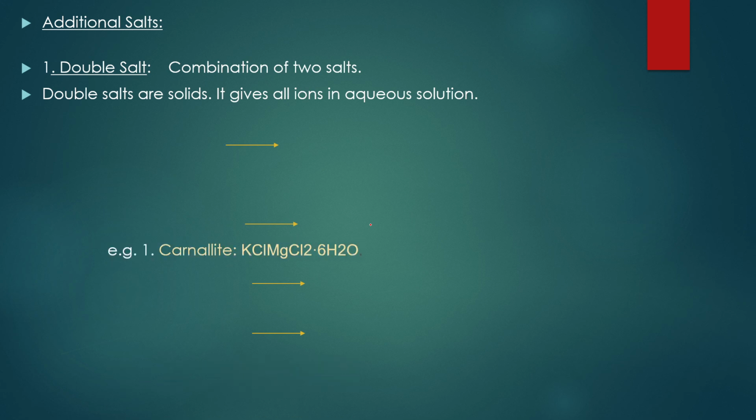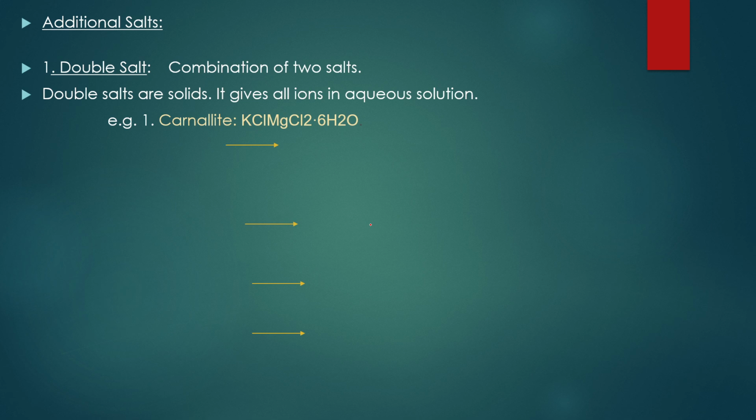Let us take the example. The first one is carnallite. The formula is KCl·MgCl2·6H2O. It is an ore of magnesium. It is a double salt. Whenever a double salt is hydrolyzed, you have to get all possible ions. For that case, the first thing you need to do is split the compound.